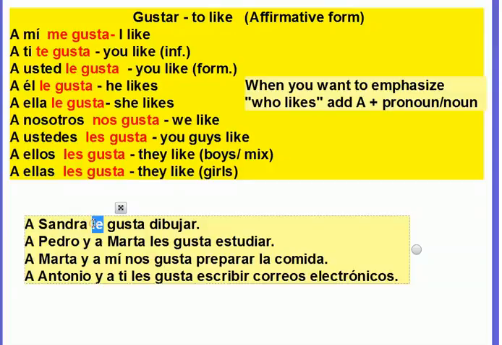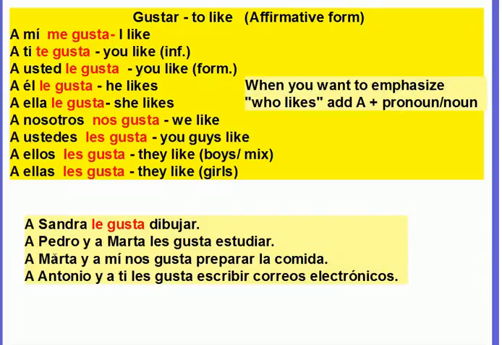In this case, it's Sandra. So I need to say, a Sandra le gusta. And the reason I'm using le, it's because le is used for he, she, and you formal. Since Sandra is she, I say, a Sandra le gusta dibujar. So I'm matching my verb with my subject.